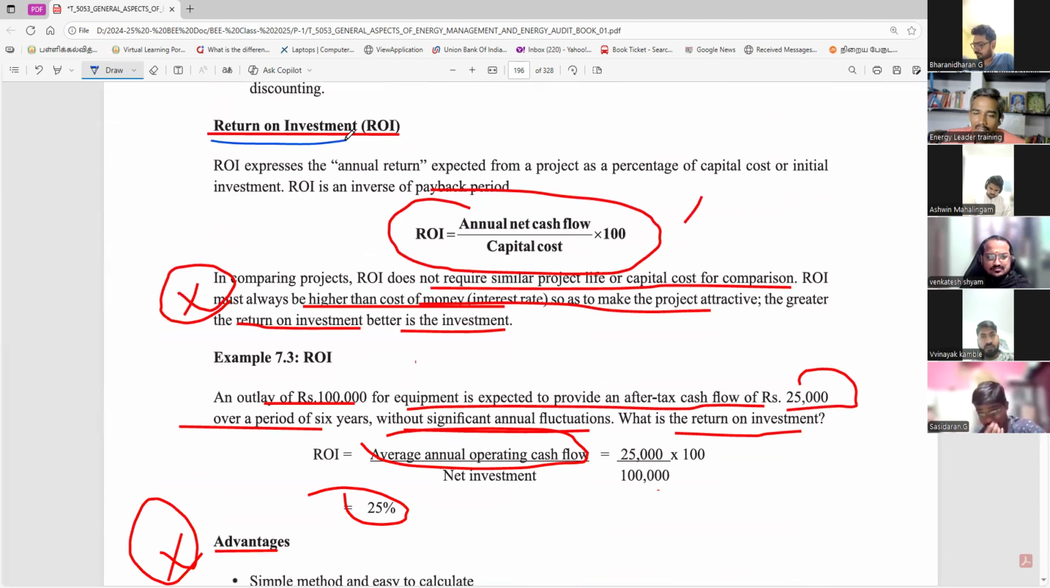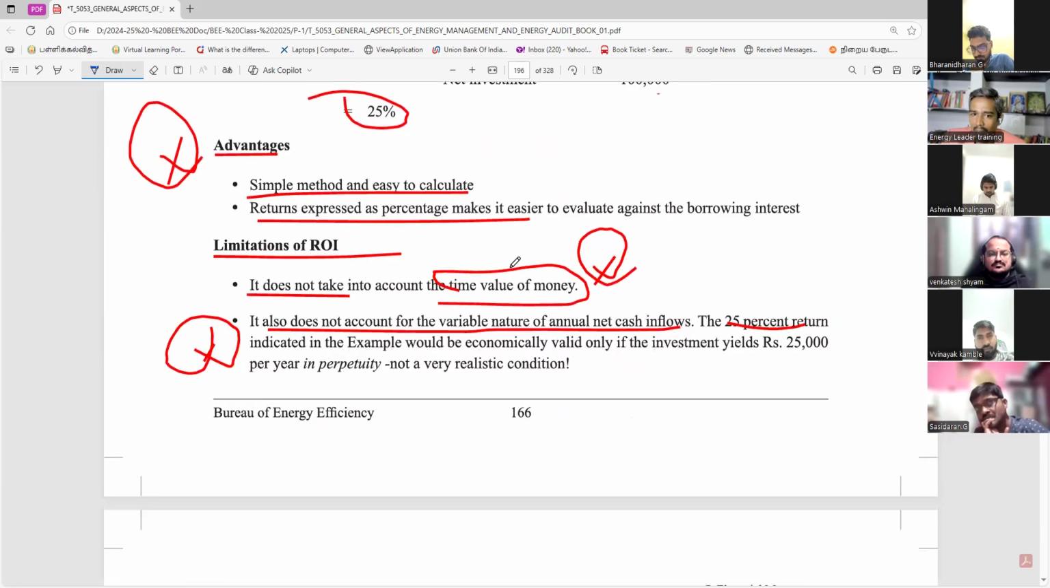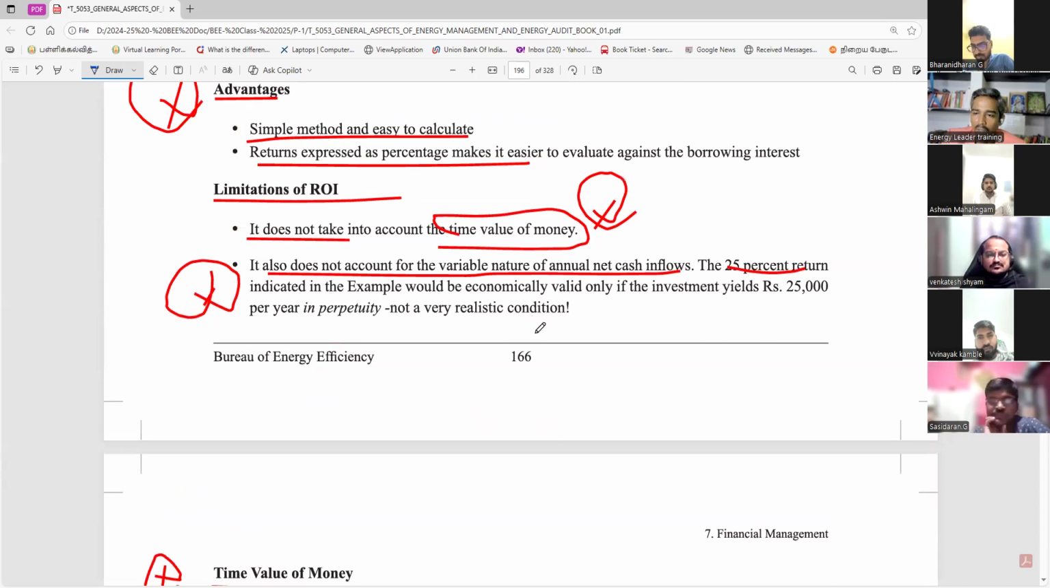Return on investment, ROI. What is the ROI? Annual net cash flow over capital cost. So how much percentage do you get? The first year you can easily find it. After 5 years, what will happen? Your maintenance cost increases. If you are doing maintenance, then the ROI is reduced. We cannot find it out using the ROI, but net cash flow you can understand.